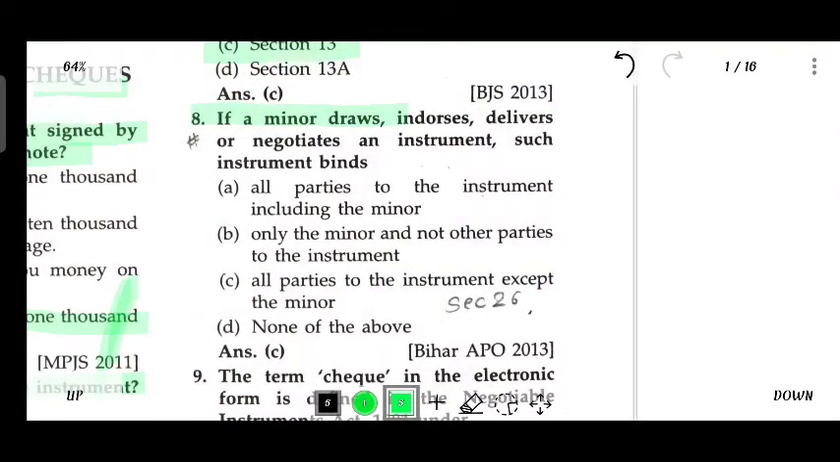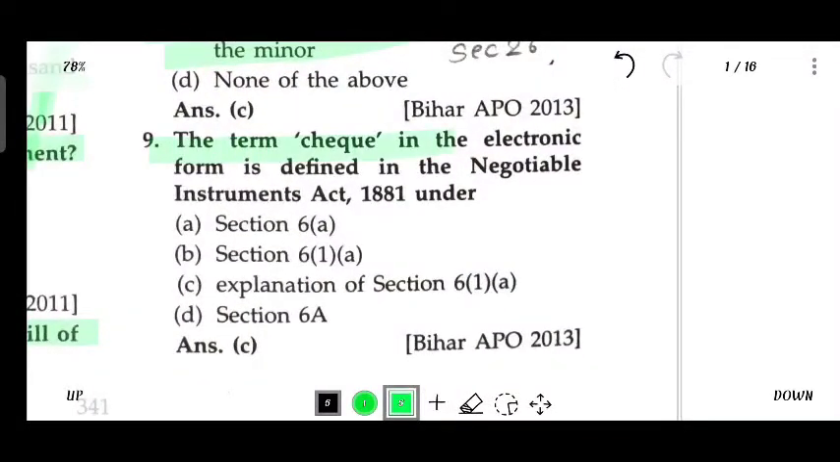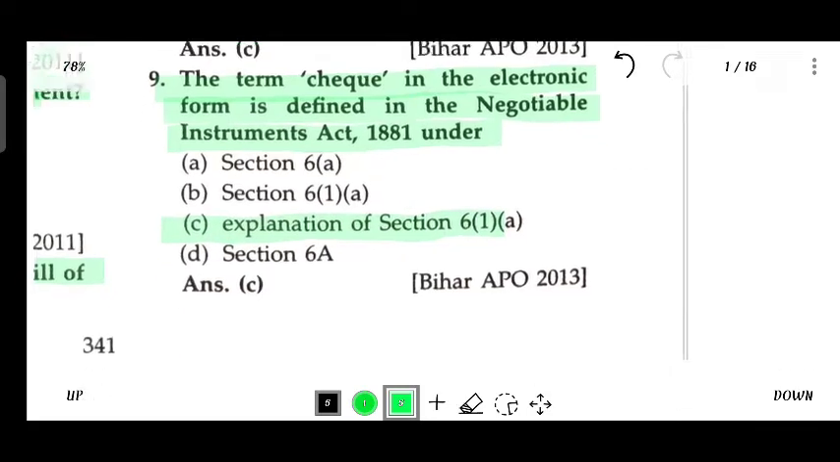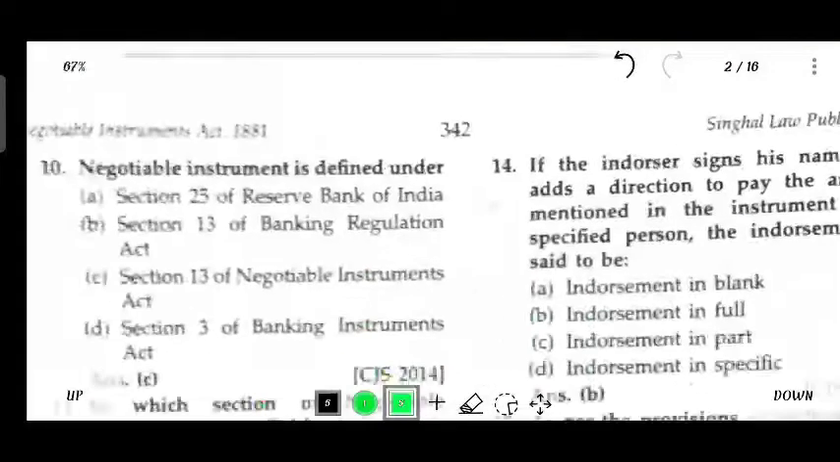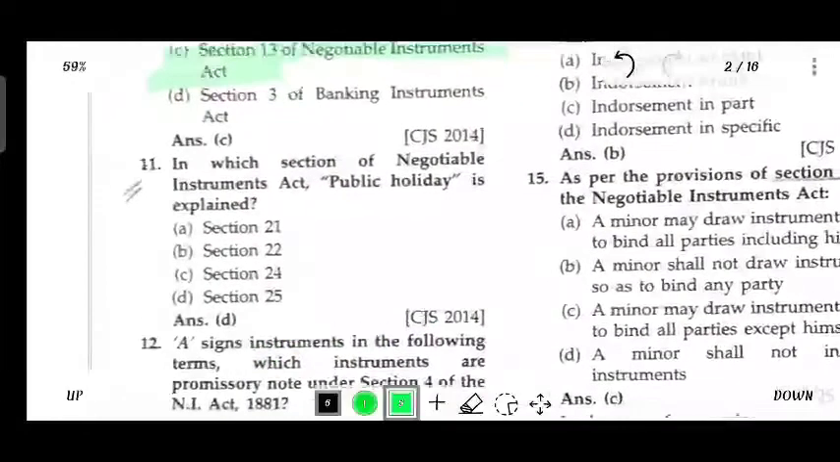If a minor draws, endorses, delivers, or negotiates an instrument, such instrument is binding on all the parties to the instrument except the minor. The term check in the electronic form is defined in the Negotiable Instrument Act 1881 under explanation of Section 6. Negotiable instrument is defined under Section 13 of the Negotiable Instrument Act.